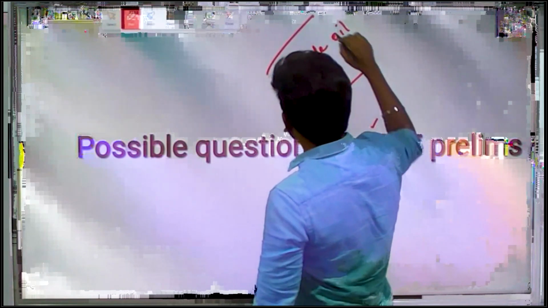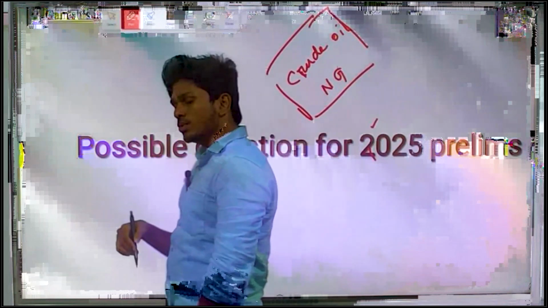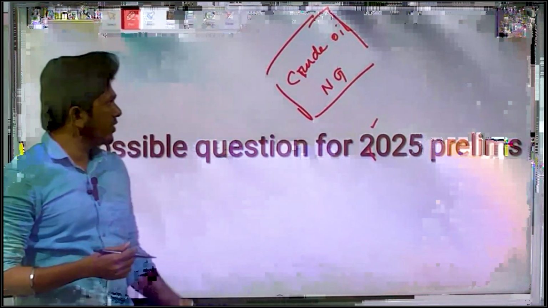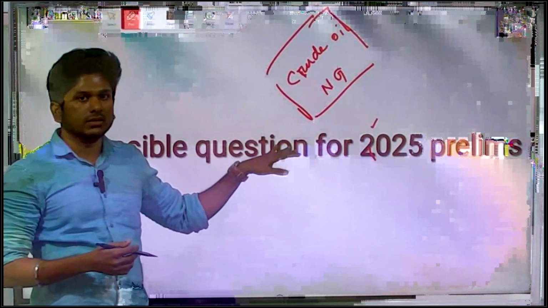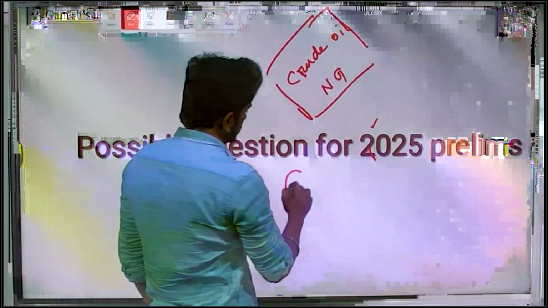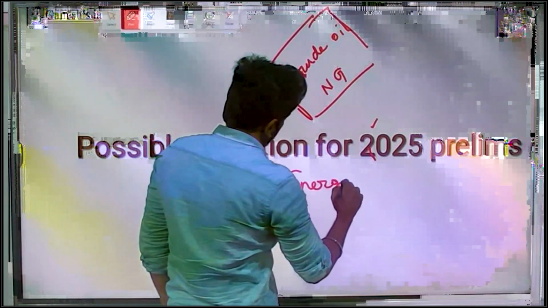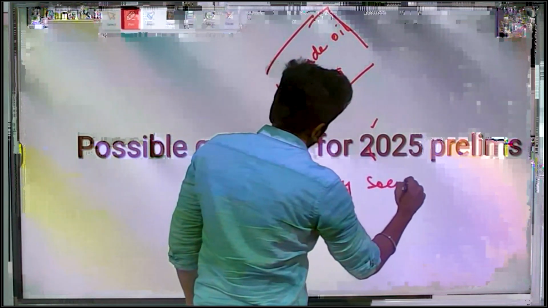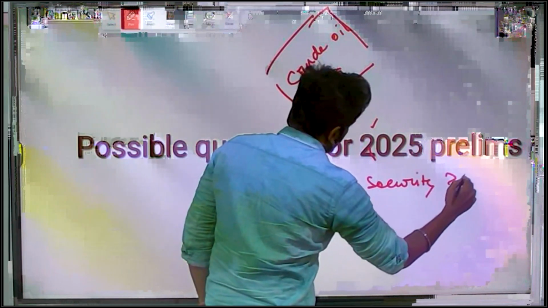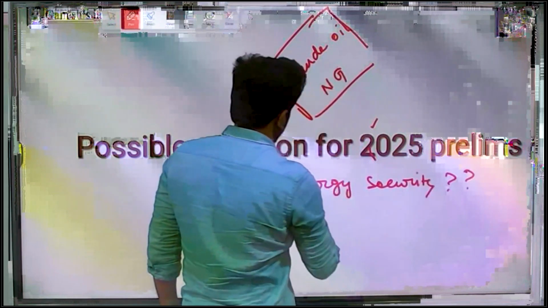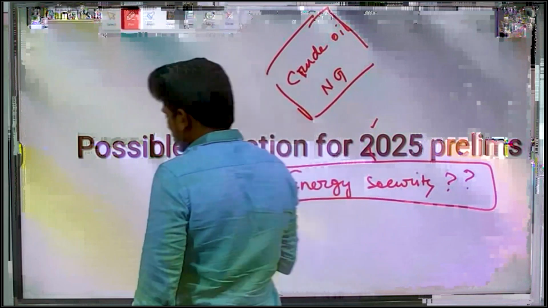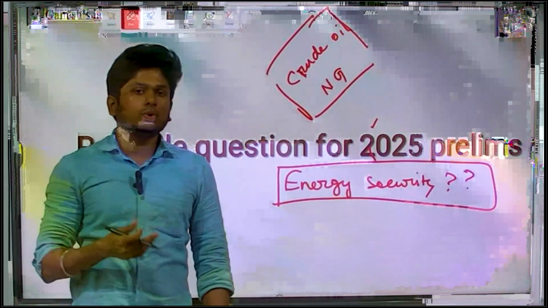So there is a large dependence on imports. That is the major concern when it comes to the energy sector in India. So energy security is the biggest question mark for India, because almost everything we are using as energy is actually imported.